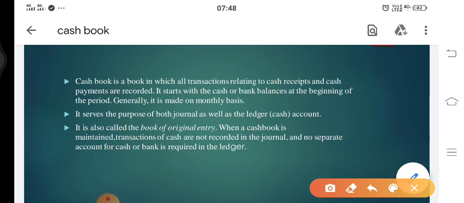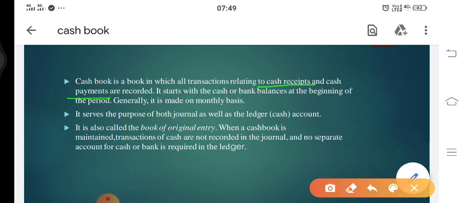As we already have discussed, it is the book which is prepared for analyzing, checking, recording and evaluating only cash transactions, either cash coming into the business by that transaction or cash going out from the business.